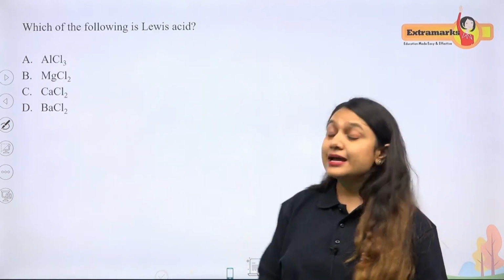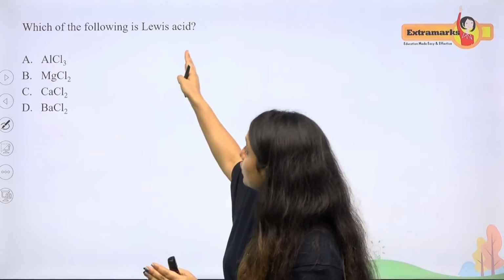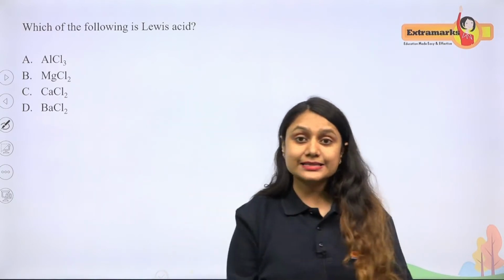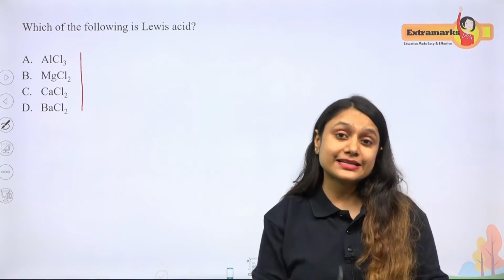In this particular question, they are asking which is the Lewis acid. The four options are given. So what is a Lewis acid?